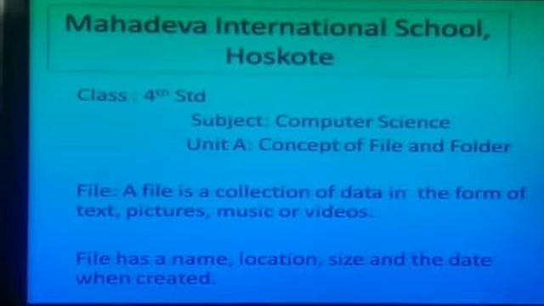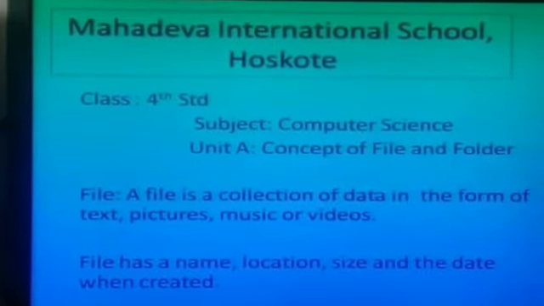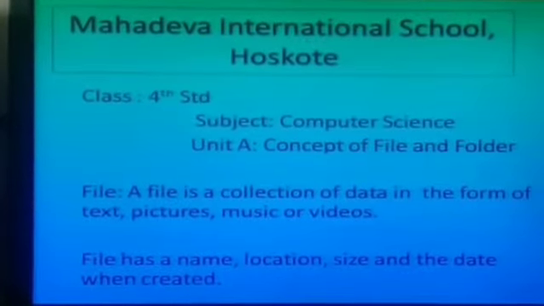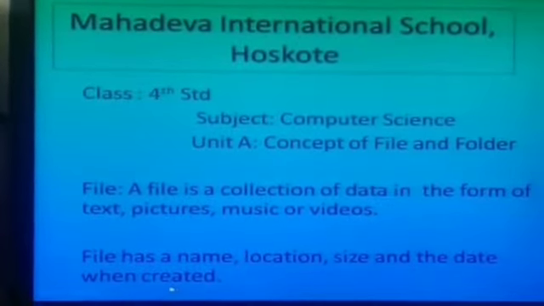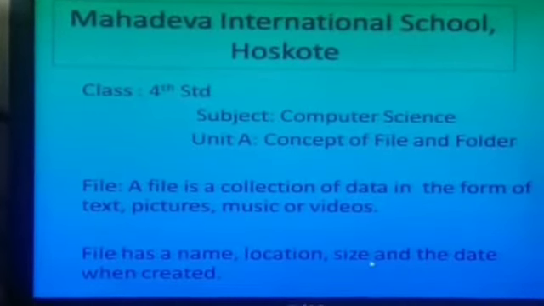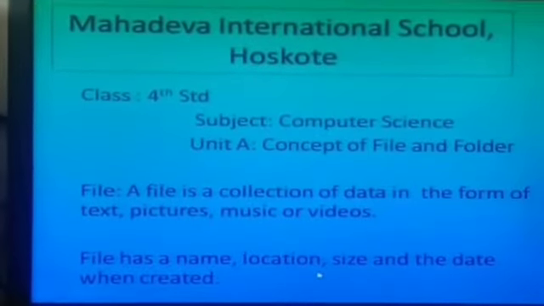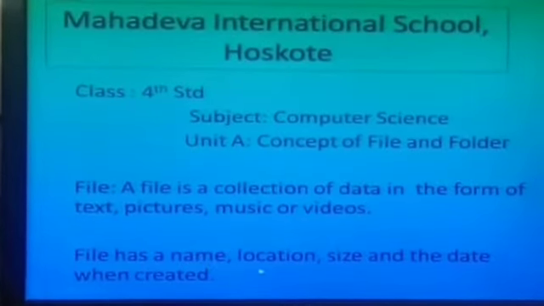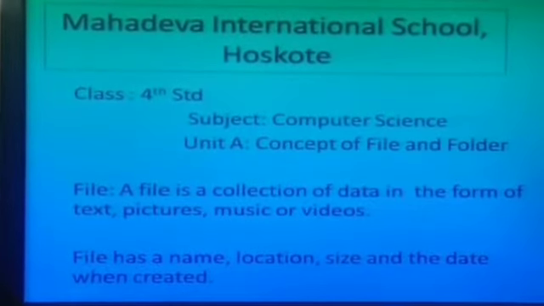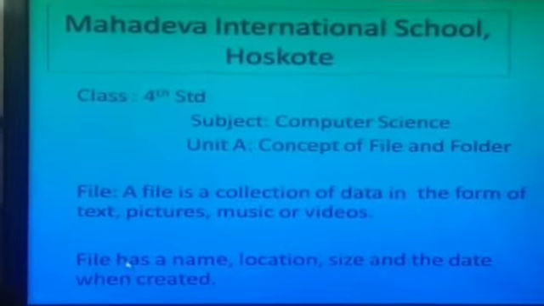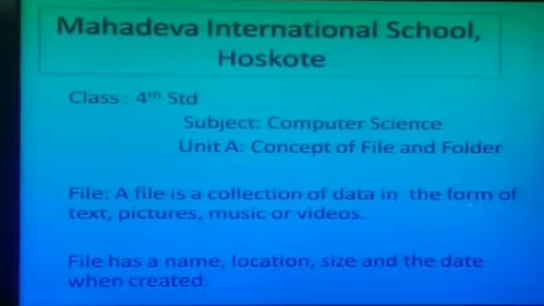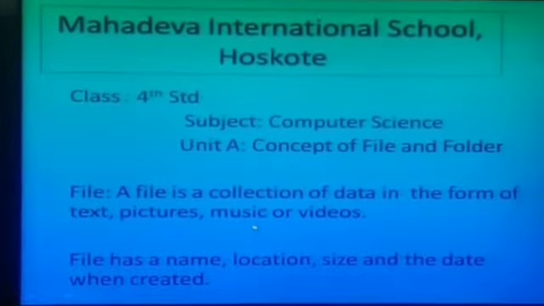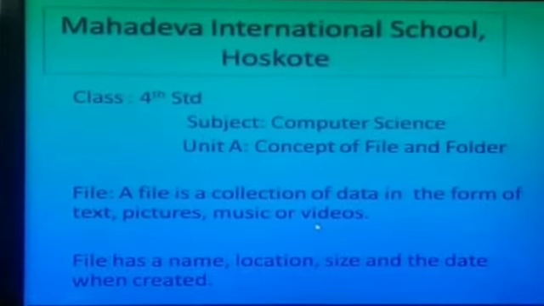The size of the file specifies the amount of data in it and it also has the date when it is created, so that along with the file name, location, size and date when it is created, we can easily identify the files. What is a file? A file is a collection of data in the form of text, pictures, music or videos.